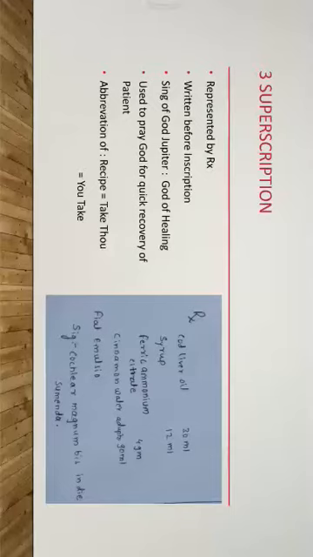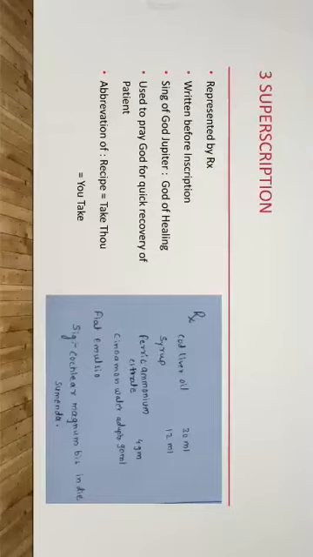We'll see the third part. In the third part, superscription. You can see in the image or screen in front of you. In the image, at the top, you can see RX. RX is nothing but the superscription.